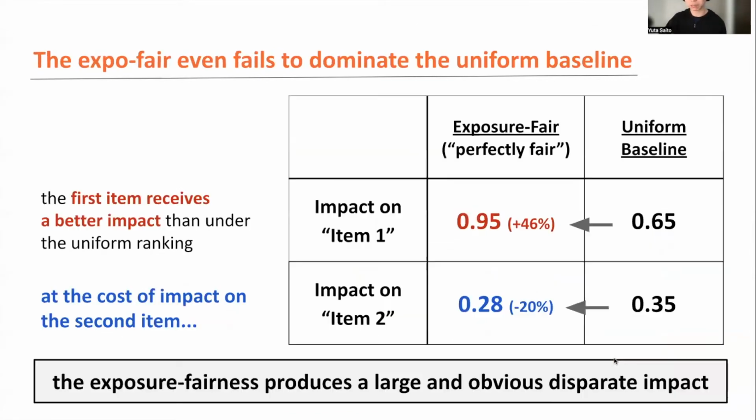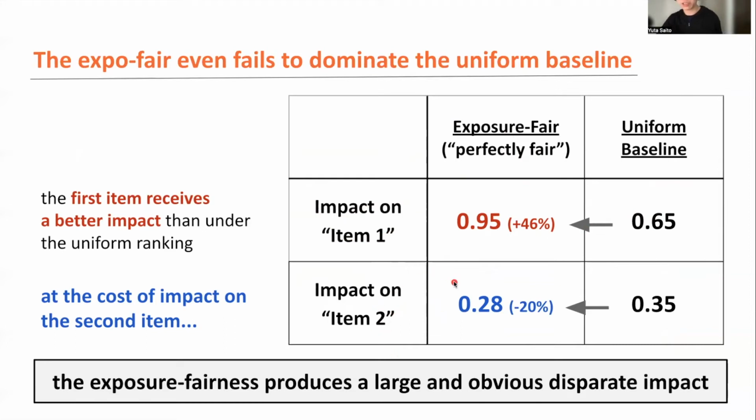Okay, so to summarize the point, the first item should be very happy under the perfectly fair ranking because he or she is gonna get a much larger impact compared to that under the uniform random baseline. But we now realize that the benefit given to the first item is totally at the cost of the second item.